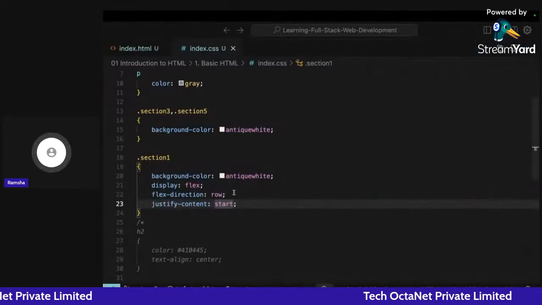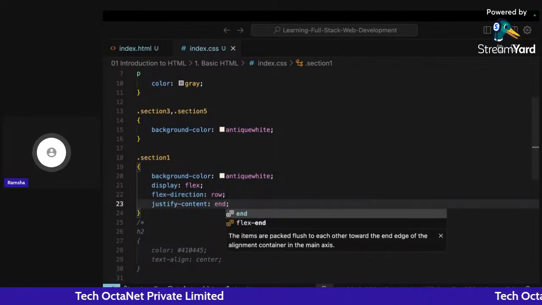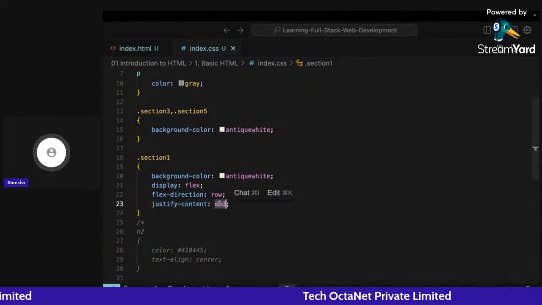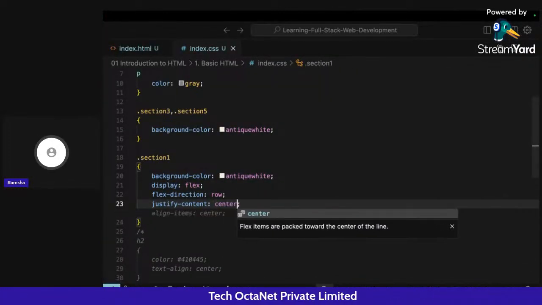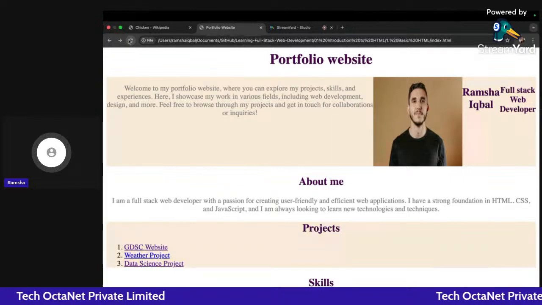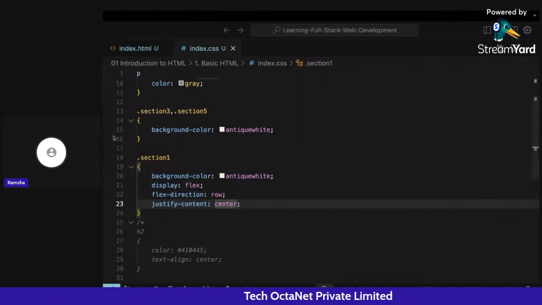When you are using row in the direction, it will be aligning all of these things in the left part. If you're writing here end, all of these things will be aligned to the right part. If you're writing here center, then all of these things will be aligned on the center part of the web page. Okay, in the x direction, in the x axis or the horizontal distance.